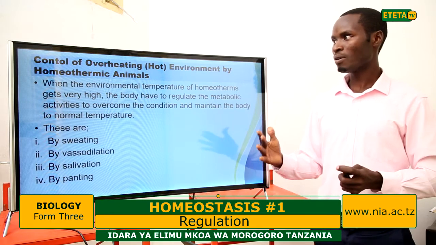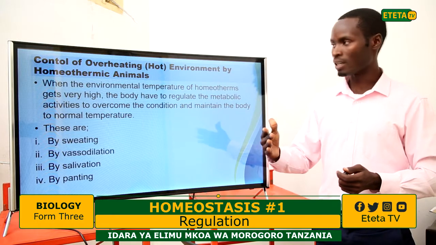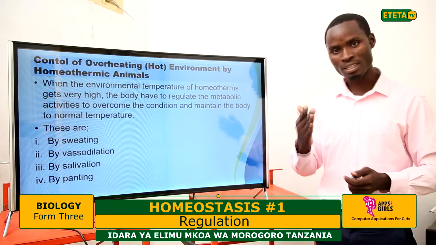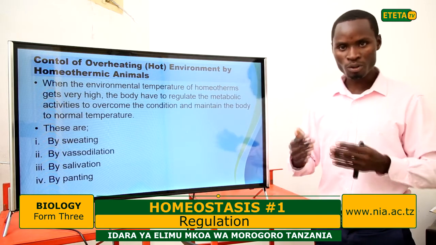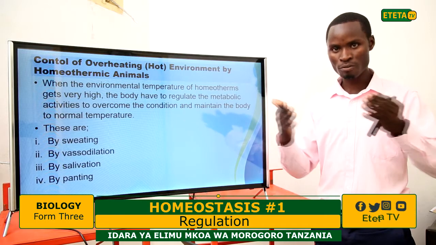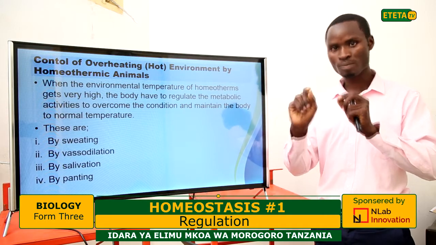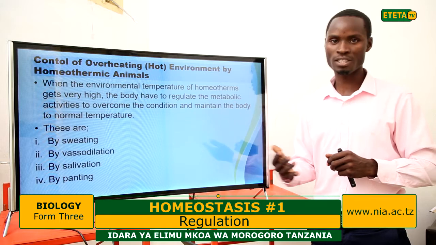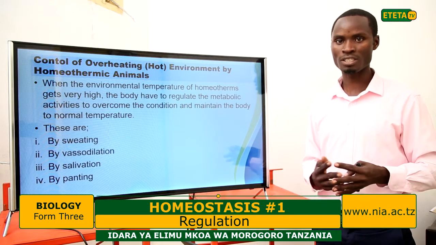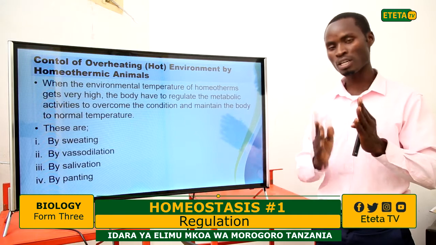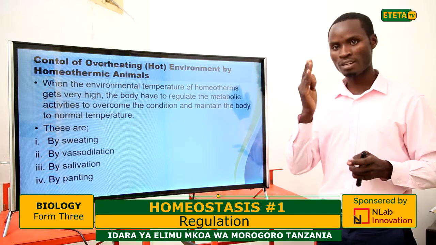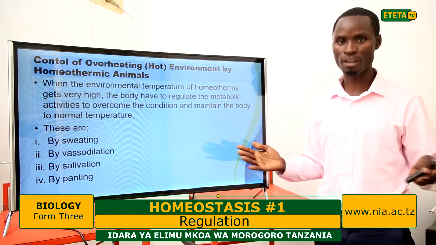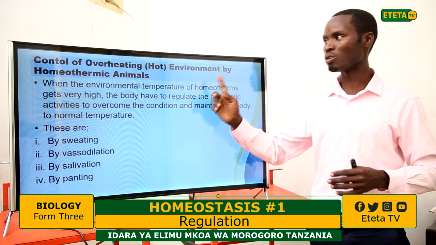Now, for example, you have seen the ways of gaining. Now you have gained heat to the extent that the body is overheating. There is overheating of your blood. How do you control it? If you take a good example of a human being, we said you should maintain 36.7 degrees centigrade, but you have overheating. The temperature is exceeding the normal range, and this can affect other body activities, like enzymatic activities. Remember that enzymes are protein in nature, and under high temperature they can be denatured or destroyed, and other activities fail in the body. Therefore, we need to control overheating.